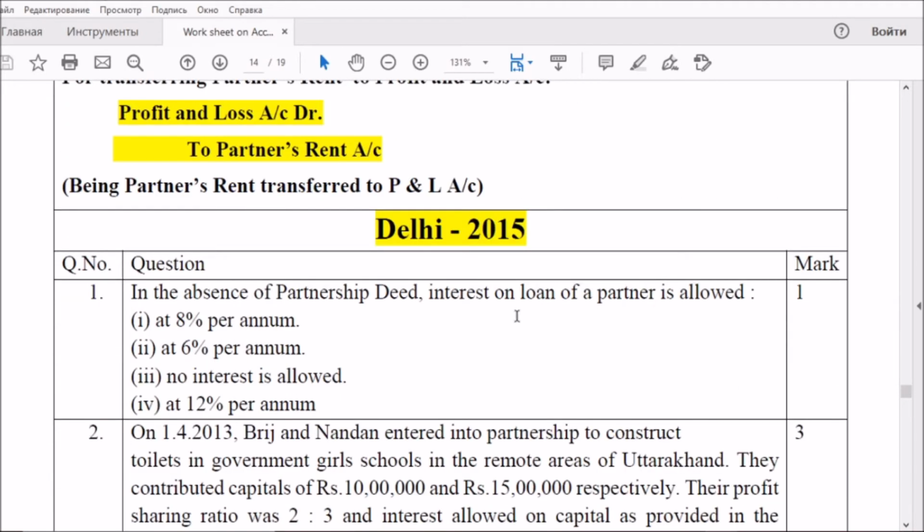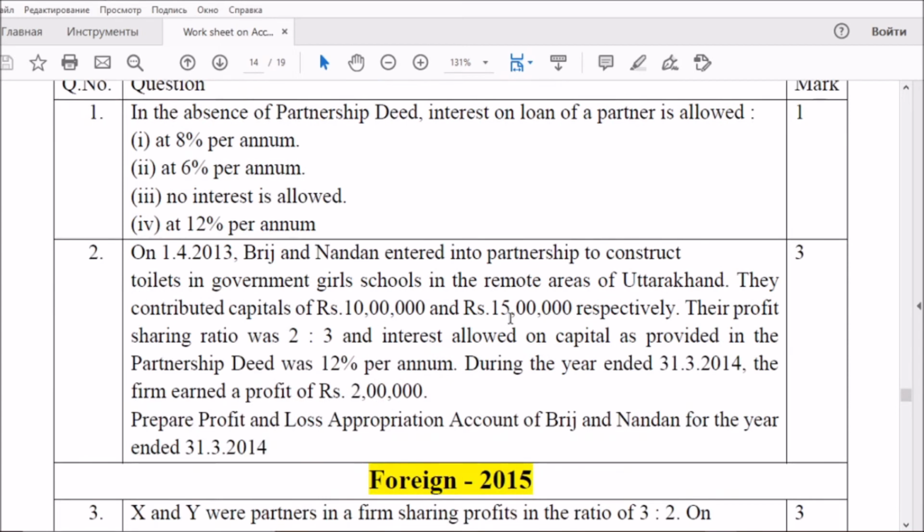And here I am beginning the discussion related to the past 5 years' questions asked in the board exam. So in 2015, they asked one question. In the absence of partnership deed, interest on loan of a partner is allowed. It is a multiple choice question for 1 mark. It's very simple. You know very well. At 6% per annum is given as interest on loan. Already we have discussed the rules applicable in the absence of partnership deed.